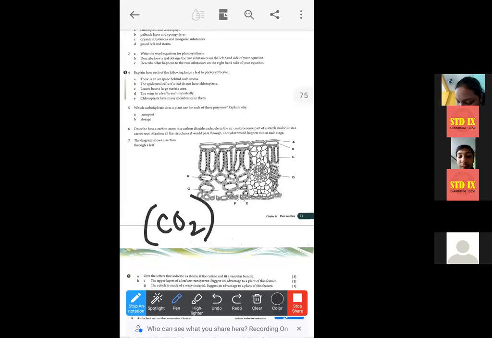Is absorbed by the green plants from the environment. The atmospheric carbon dioxide, within bracket CO2, is absorbed by the green plants from the environment, through stomata.